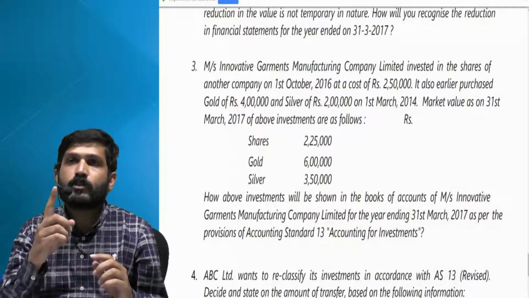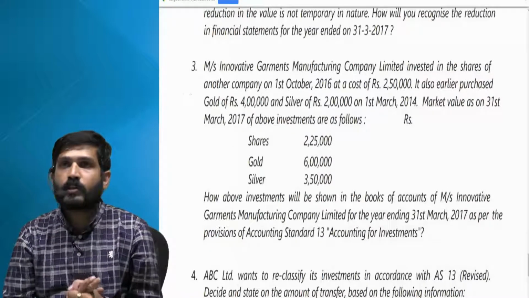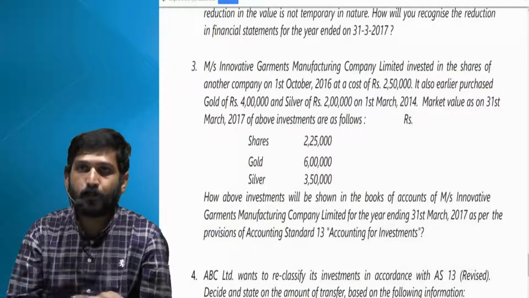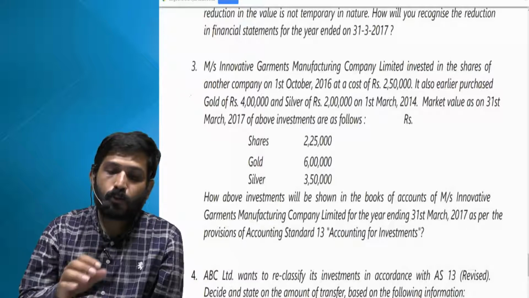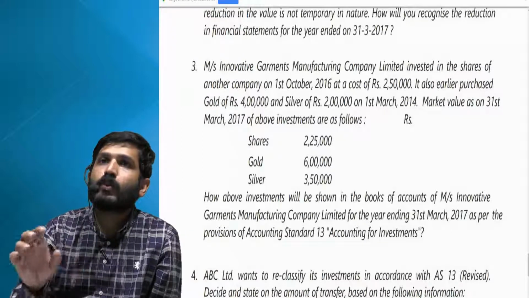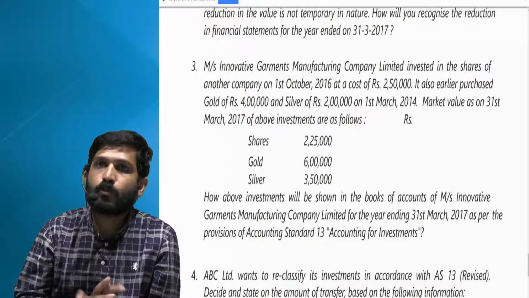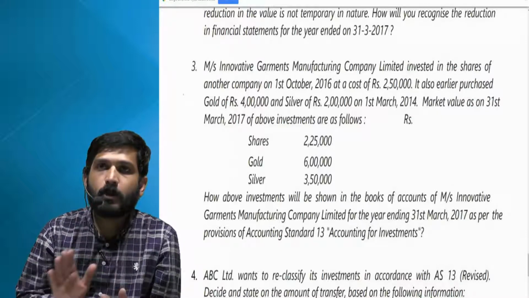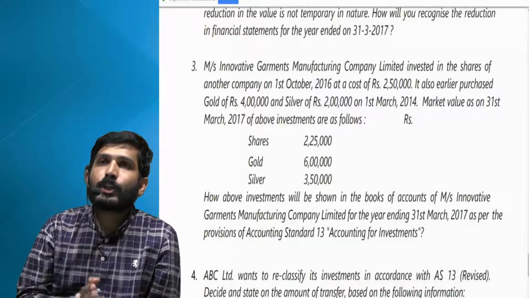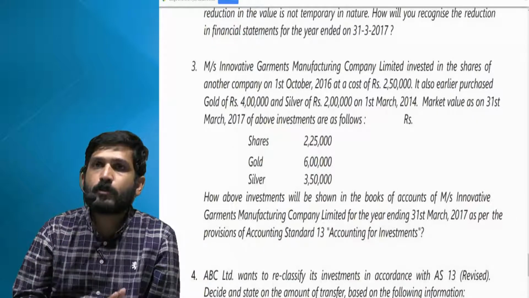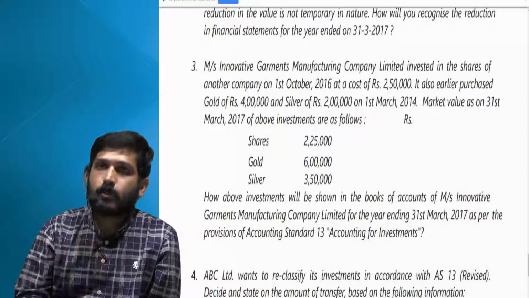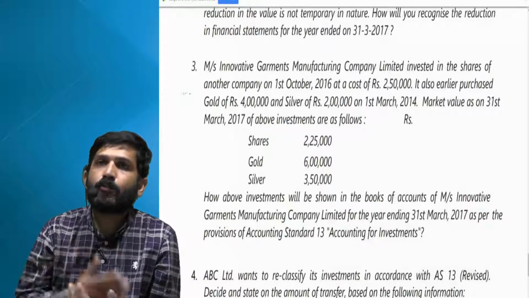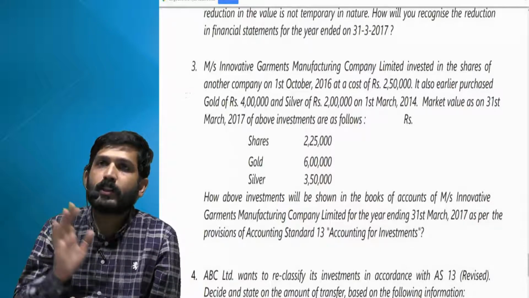Let us talk about first shares only. Now shares, they have not said whether it is current or long term. So we have to give answer for both. If I treat it as current investment, then I have to take cost or fair value which is lower, which is 2,25,000. So I'll take it at 2,25,000 and I'll provide a loss of 25,000 in my P&L account. Very clear? Now if I treat my shares as long term, then I have to take it at cost and the cost is 2,50,000. Now there is no case of permanent loss here, so there is no need to write it off. I'll take directly at 2,50,000.